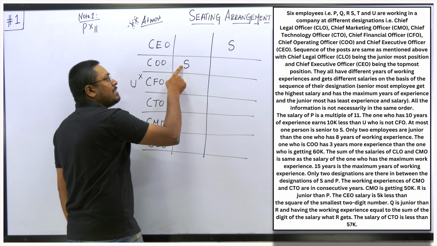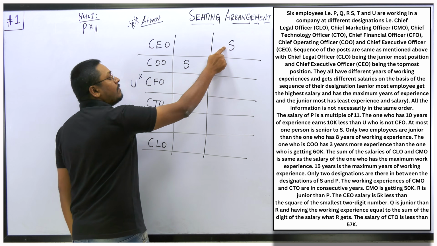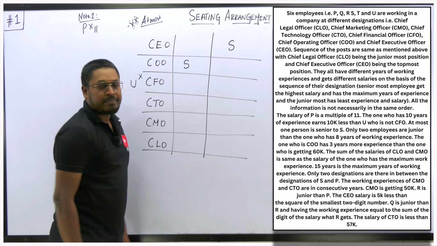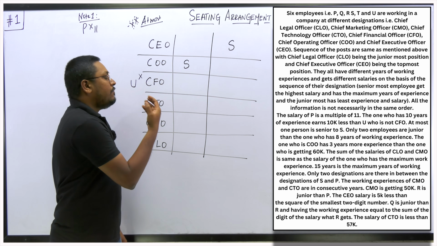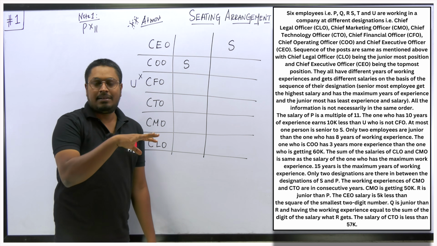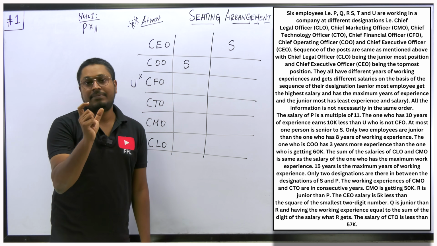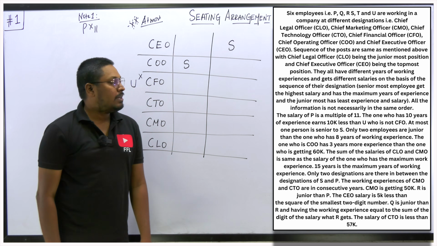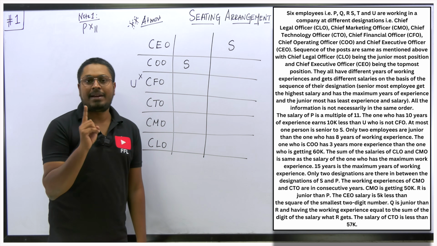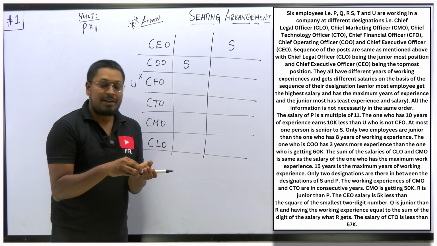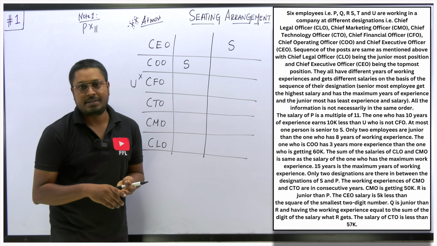So at most one senior person to S. So one senior person, or else S can be itself a senior. So S can be the CEO, right? So friends, understood, that is the meaning of at most, right? If you didn't learn it yet, or still have not solved a question like this, at least now understand the word, what is the meaning of at most, right? So that's the reason I've taken this as the first arrangement itself. You should not make any mistake, because in most of the difficult-level questions you can see words like at most, at least, these kinds of words, right?